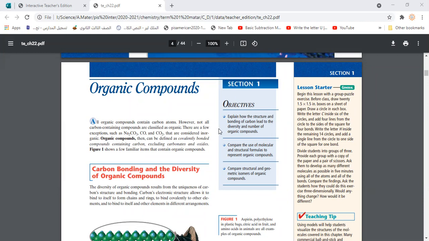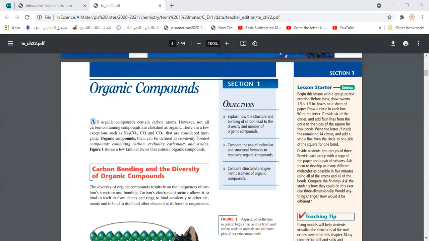They are inorganic compounds. So we modified the definition to say that organic chemistry is the chemistry that studies compounds that contain carbon except carbonates and oxides. Carbonates and carbon oxides. Is it clear here, guys?